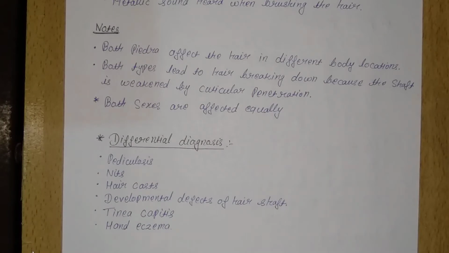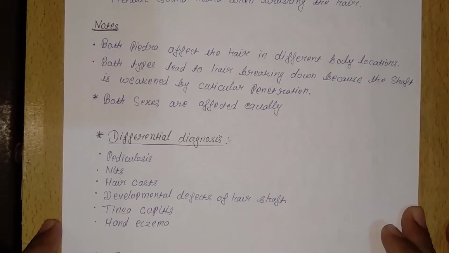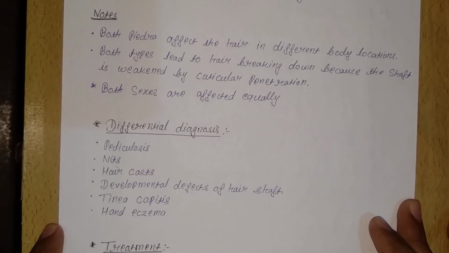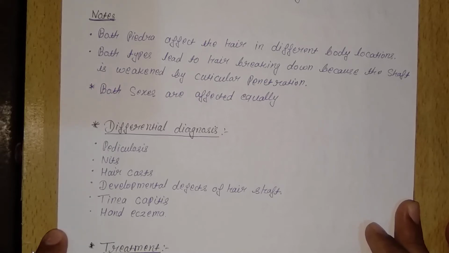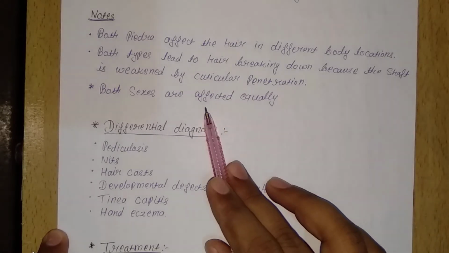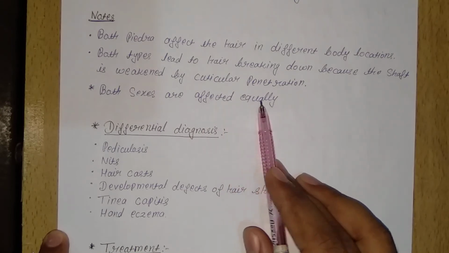Both white Piedra and black Piedra are common in males and females. Both sexes are affected equally.